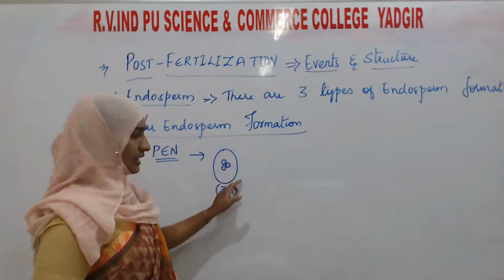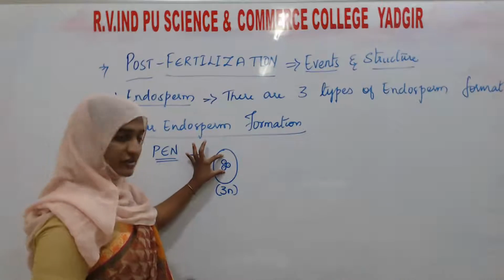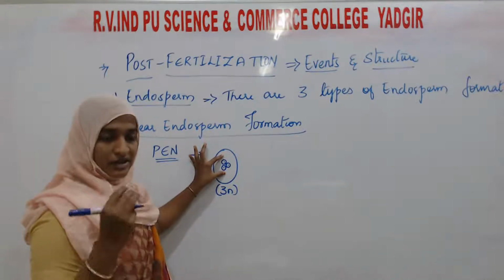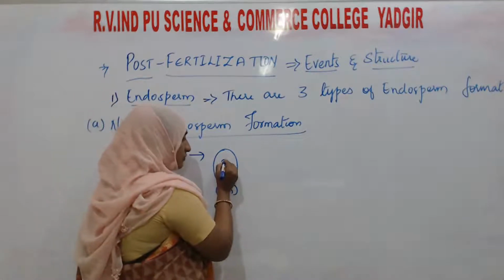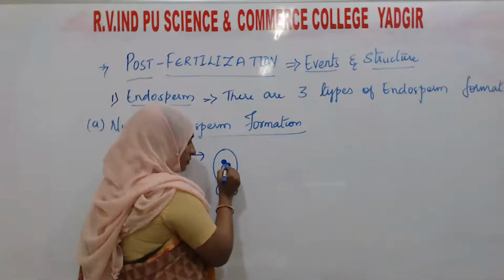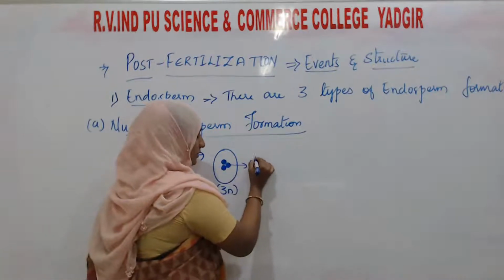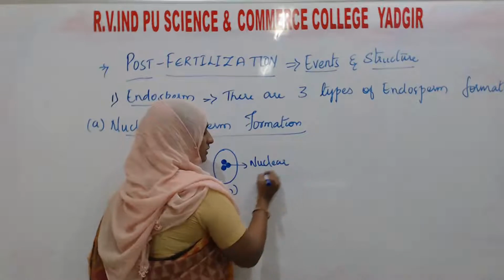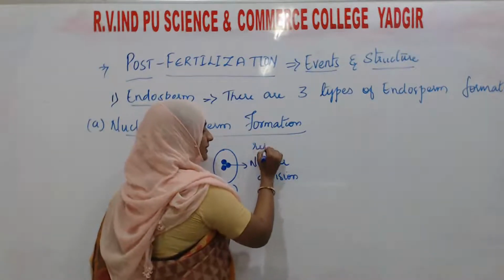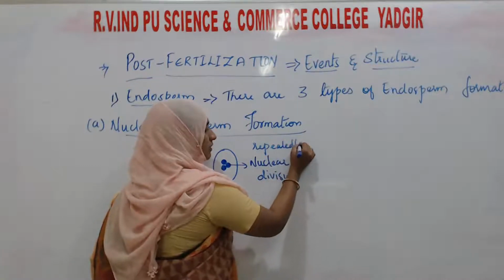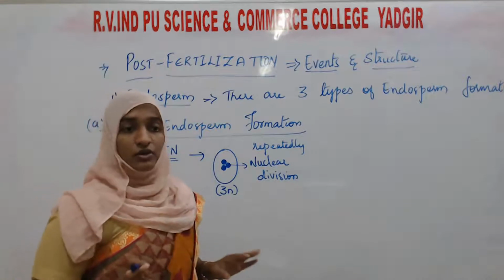Okay, this is the cell, that is the primary endosperm nucleus. Inside this, there are three nuclei. You have studied the triple fusion, so these nuclei fuse. This is 1, 2, and 3. This nucleus is going to divide, that means nuclear division. The primary endosperm nucleus will repeatedly undergo nuclear division, not cellular division.